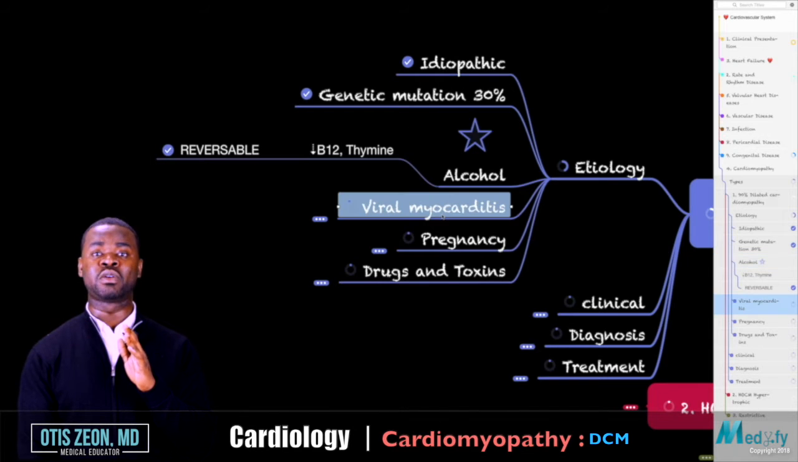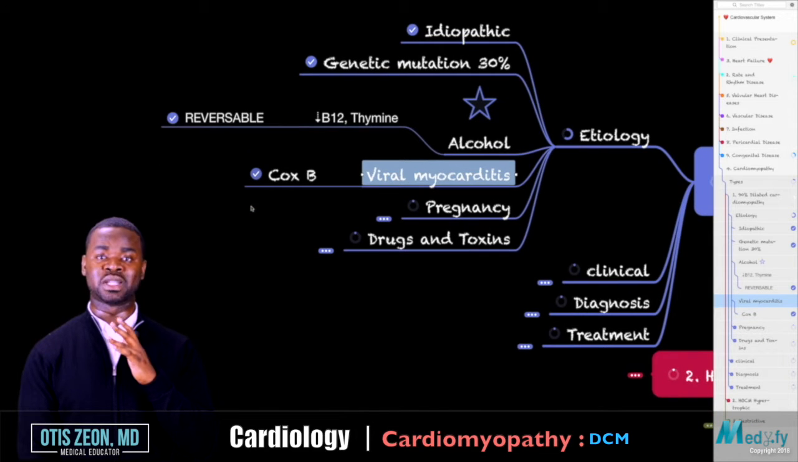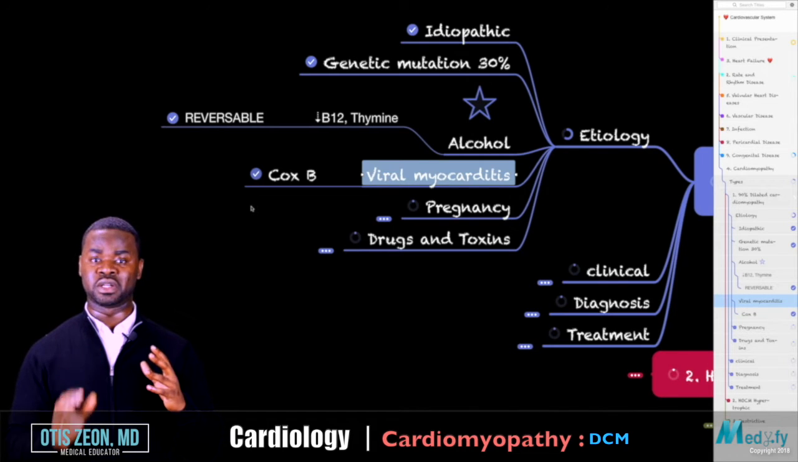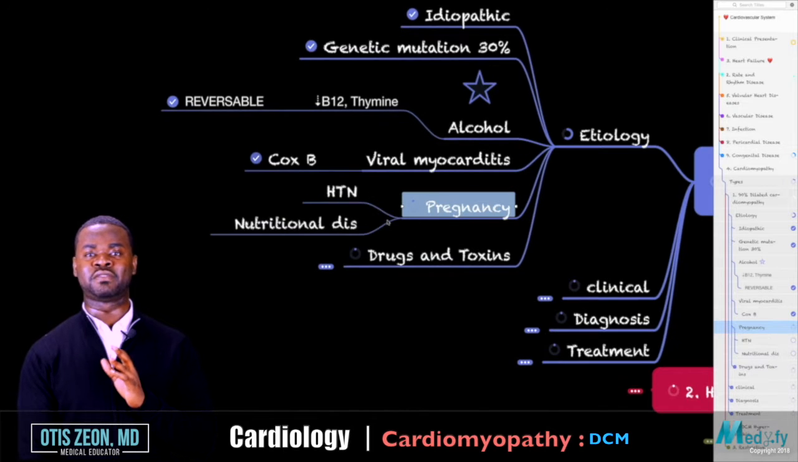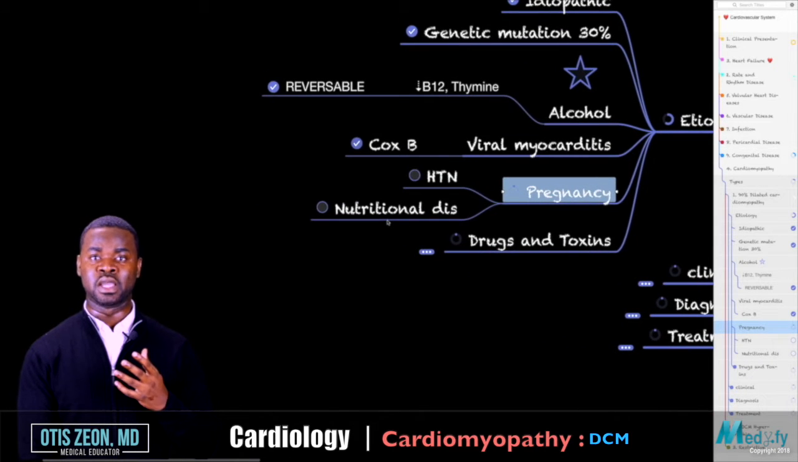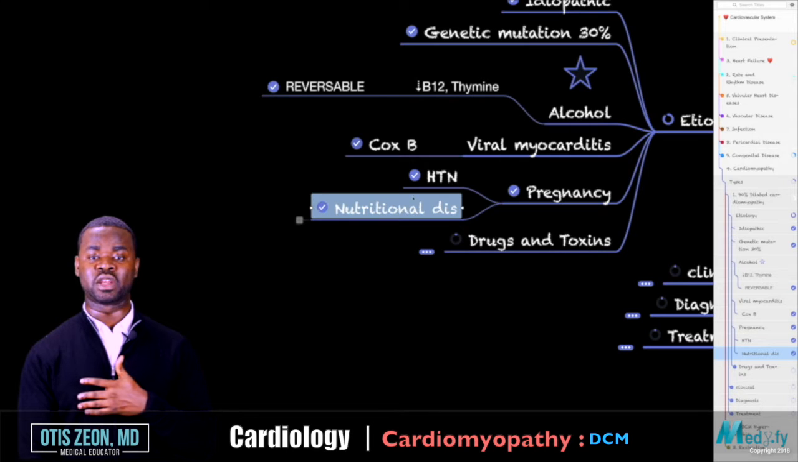The next one is viral myocarditis. This one has to do with Coxsackie B virus, which most frequently also appears on exam. Watch out for a person who presents with these vague signs and symptoms with chest x-ray showing an enlarged heart. Pregnancy is another thing that may cause dilated cardiomyopathy. Again, this is a physiologic response to the pregnancy, and individuals who are pregnant will have hypertension, they may have nutritional deficiency, which may precipitate dilated cardiomyopathy.